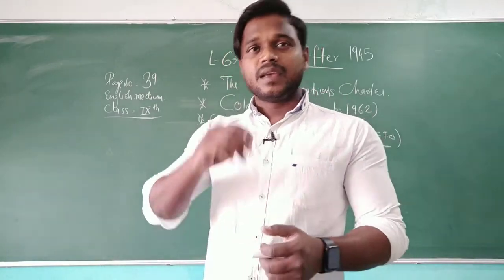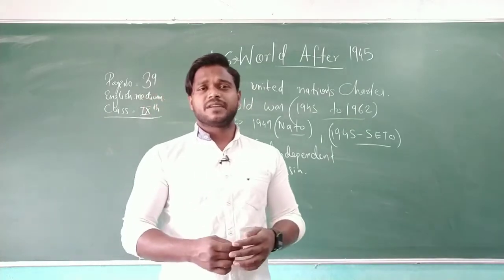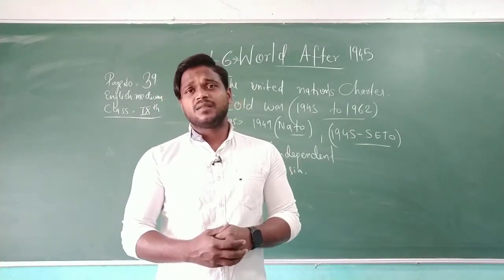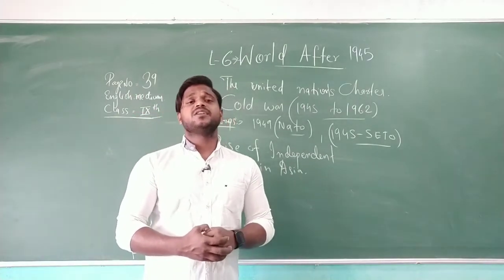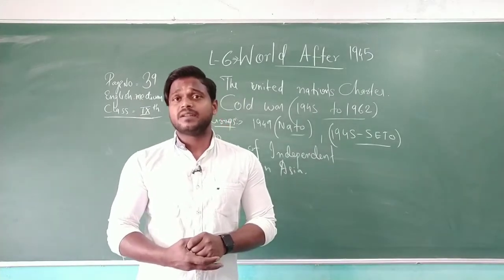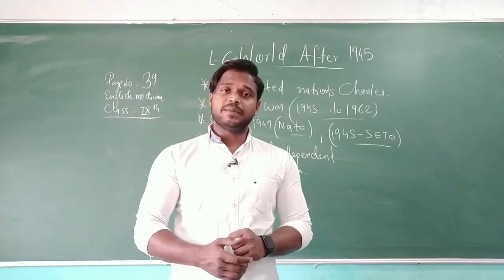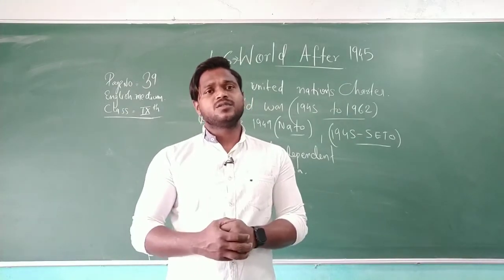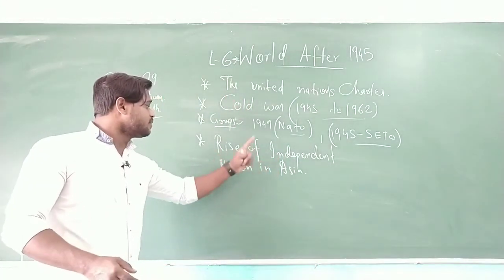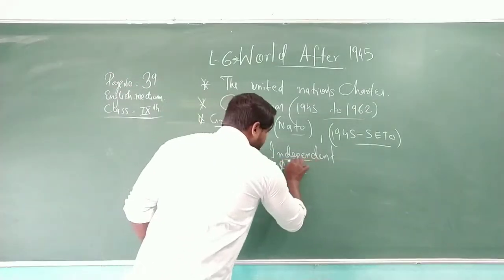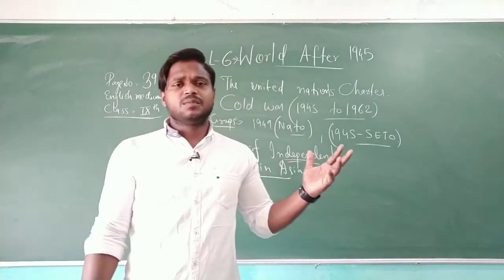So that's how we can say that British colonies like Sri Lanka and Myanmar got independence in 1948, just after one year from our independence. And in the case of Indonesia, the United Nations played an important role in 1947 as well. Asian countries like Laos, Cambodia and Vietnam too got independence after India's independence. So this is telling you that Asian countries are also rising, and that's how I have written the topic, the rise of independent nations of Asia. Okay, that is what I'm trying to make you understand.